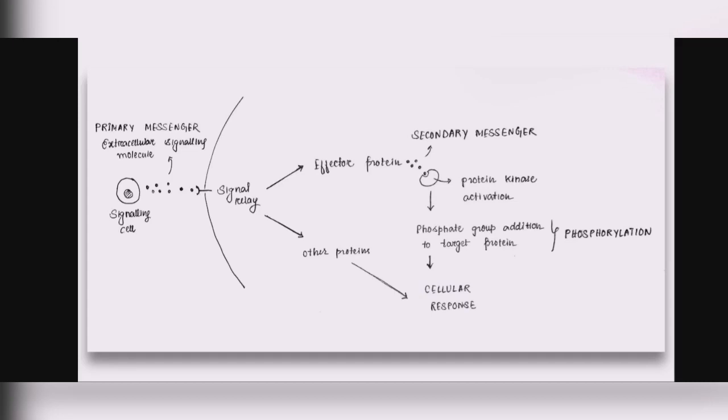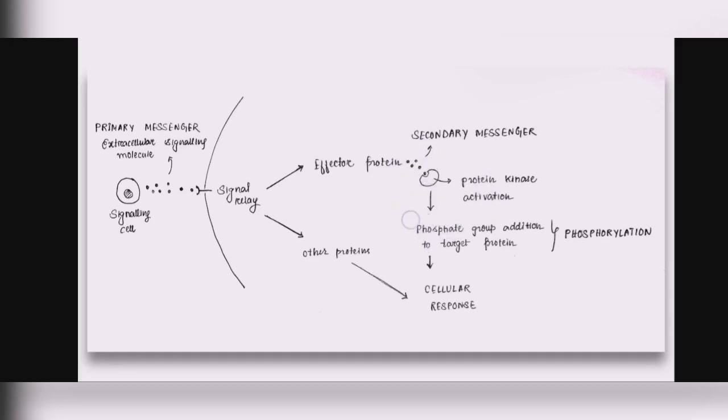So this process is that simple. If you want the overview of the entire process, the signaling cell will synthesize and release these primary messengers, which eventually affect this effector protein. This effector protein would synthesize the secondary messengers such as calcium ions and cyclic AMP. And once it synthesizes the secondary messenger, it would act upon the protein kinases.